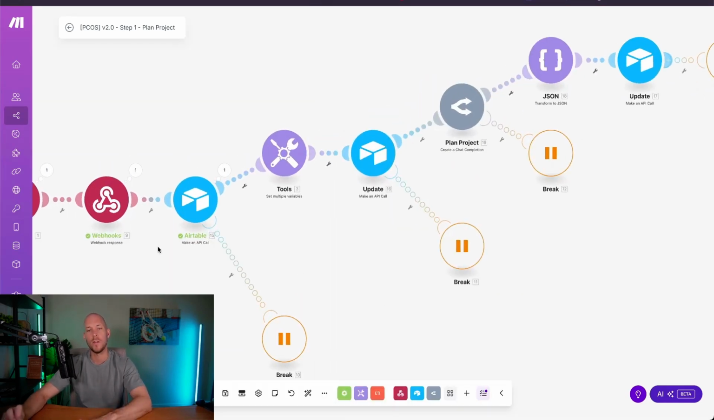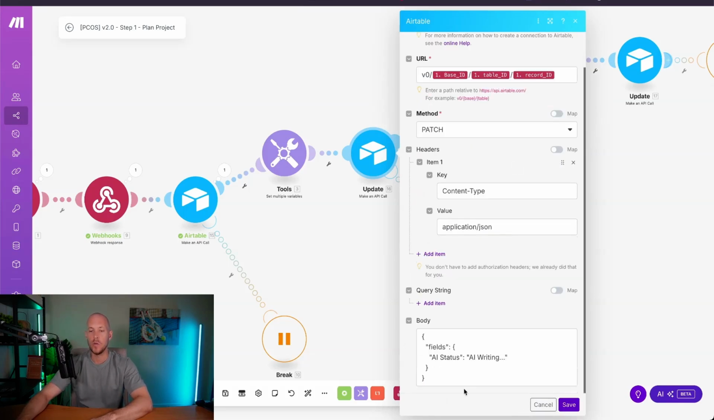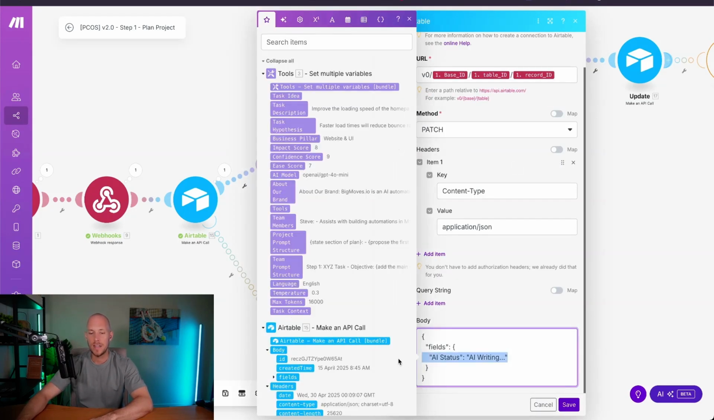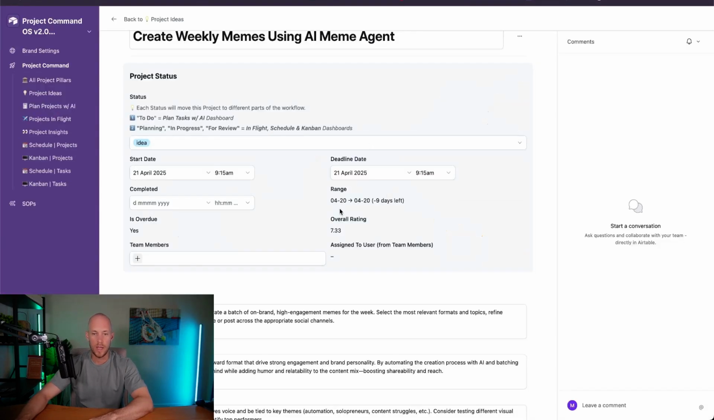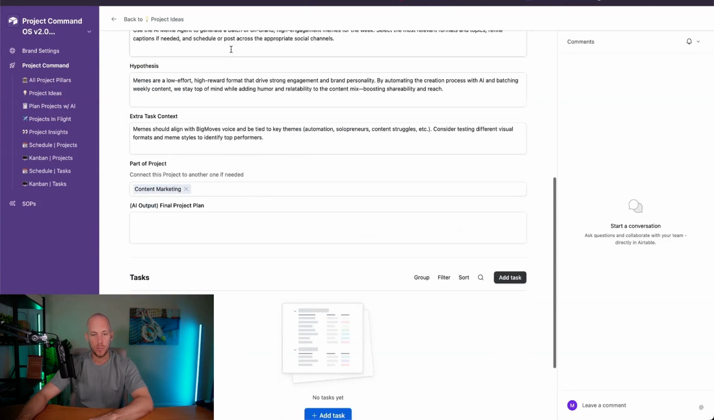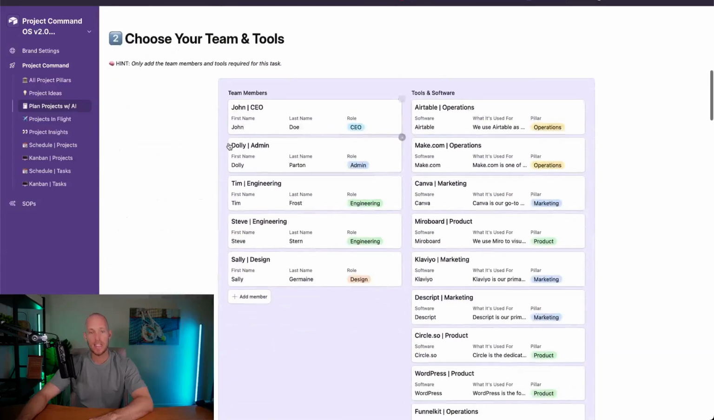It's totally worth it. It makes all of the extra building and error fixing and debugging so much easier later on. So we set those variables, and then we like to give the users a bit of an understanding of what's happening. So we set our AI status to AI writing here in this module. So that will then show inside of the dashboard that the AI is actually doing something.